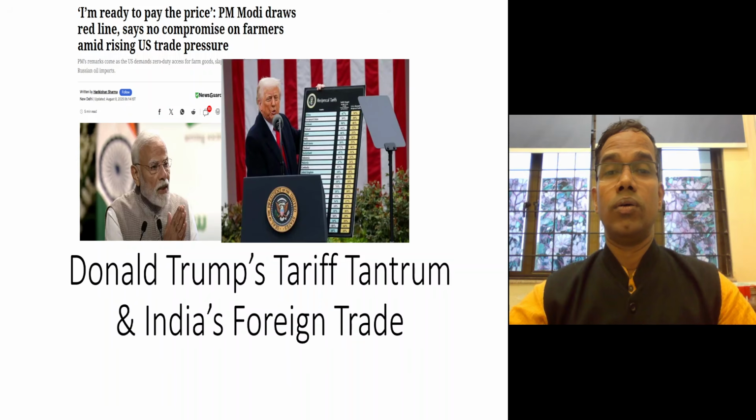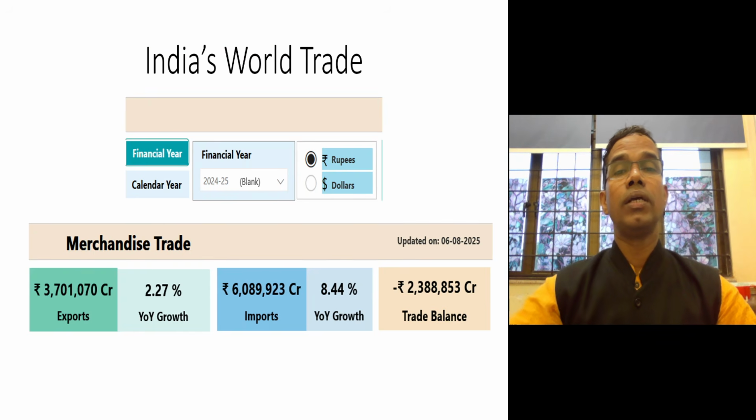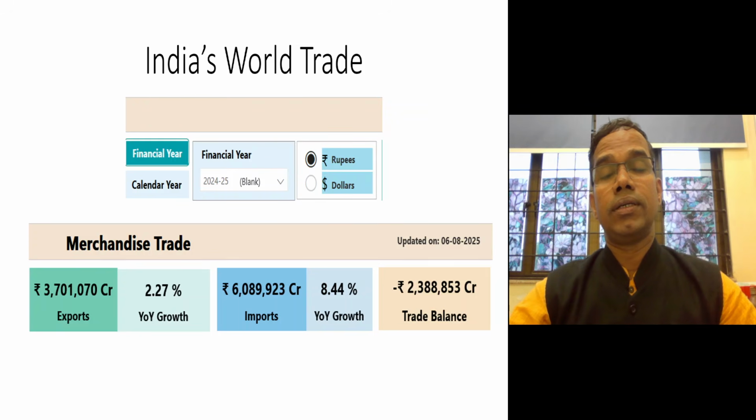So we will discuss why Trump is angry at India at the end, but then let us know how much trade India is doing with USA, and we'll compare India's trade with USA with the total trade that India does. So, if you see the total volume of India's trade, particularly we start with the merchandise, the goods, and we are discussing in rupee terms.